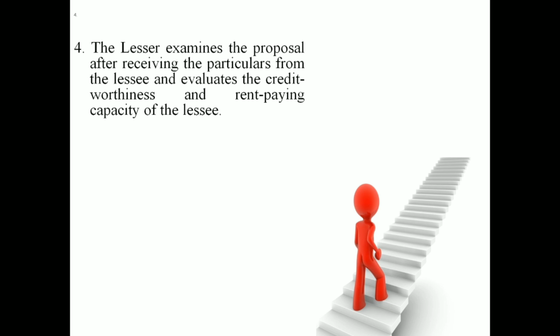Moreover, you have to go through the creditworthiness and repaying capacity. Normally, when we discuss credit management, there are the 5 C's: character, capacity, condition, collateral. These are the C's of credit management. So you have to go through the creditworthiness.